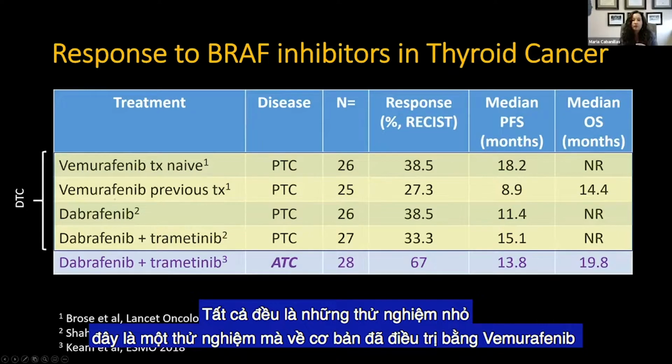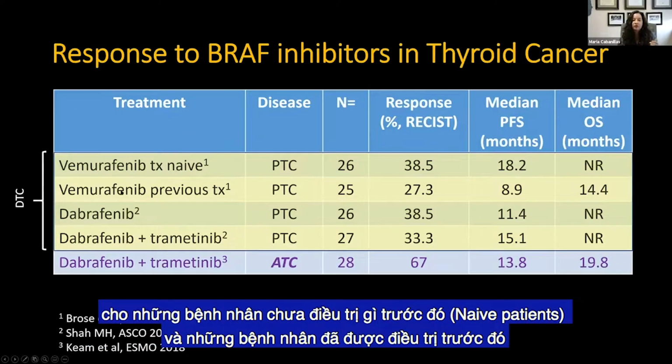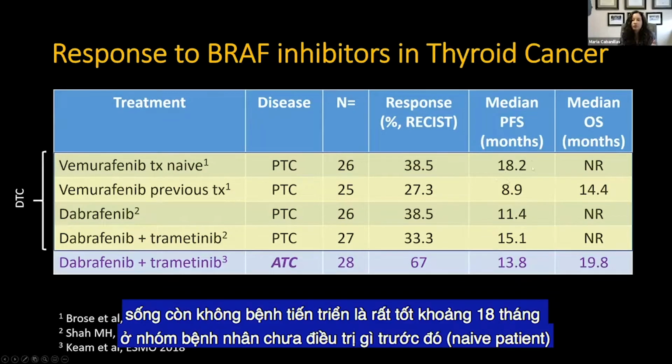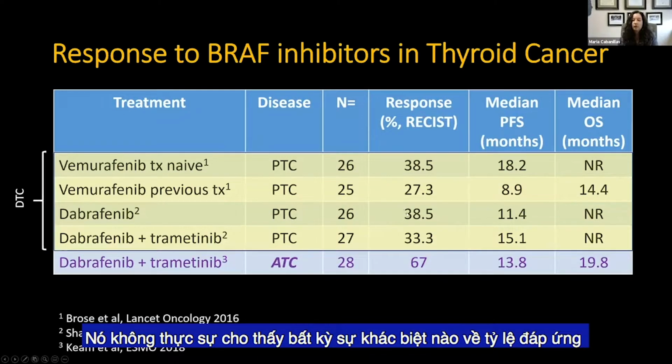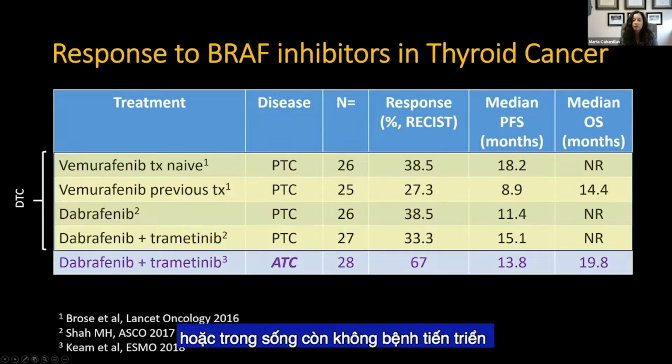So this is one trial that basically had vemurafenib treatment naive patients and then previously treated patients. Progression-free survival is very good, 18 months in the naive patients. There was a dabrafenib plus or minus trametinib trial that didn't really show much difference in response rates or in the progression-free survival. And that manuscript is also in the works.